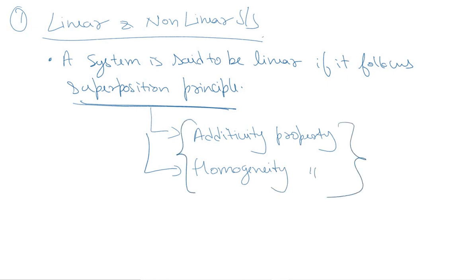Any system satisfying both these properties simultaneously follows the superposition principle, and hence we can say that the system is a linear system. The systems which violate either of these two properties, additivity and homogeneity, are said to be non-linear systems.